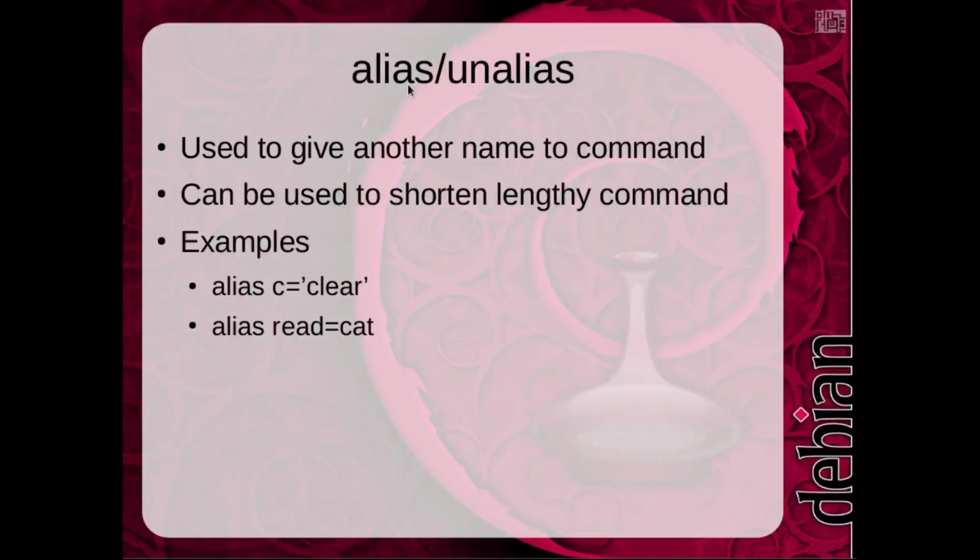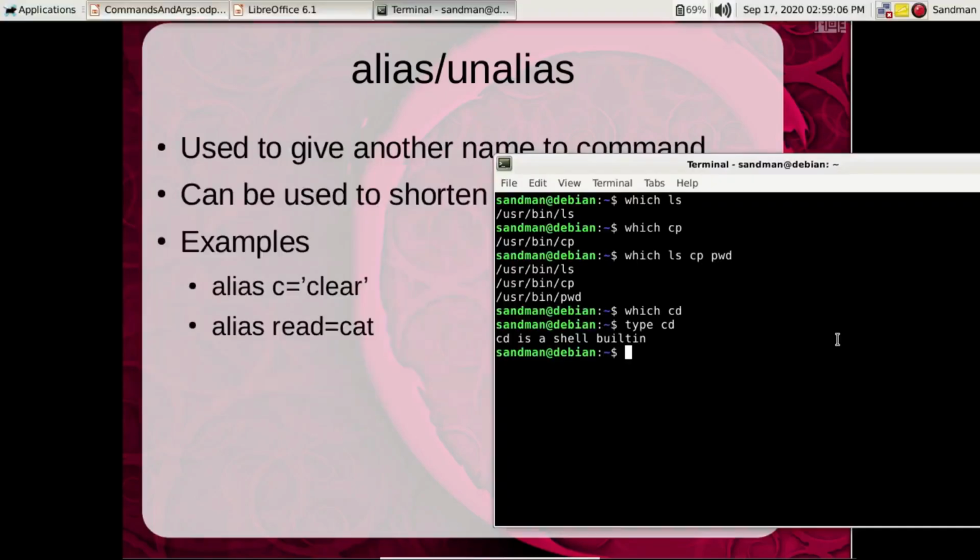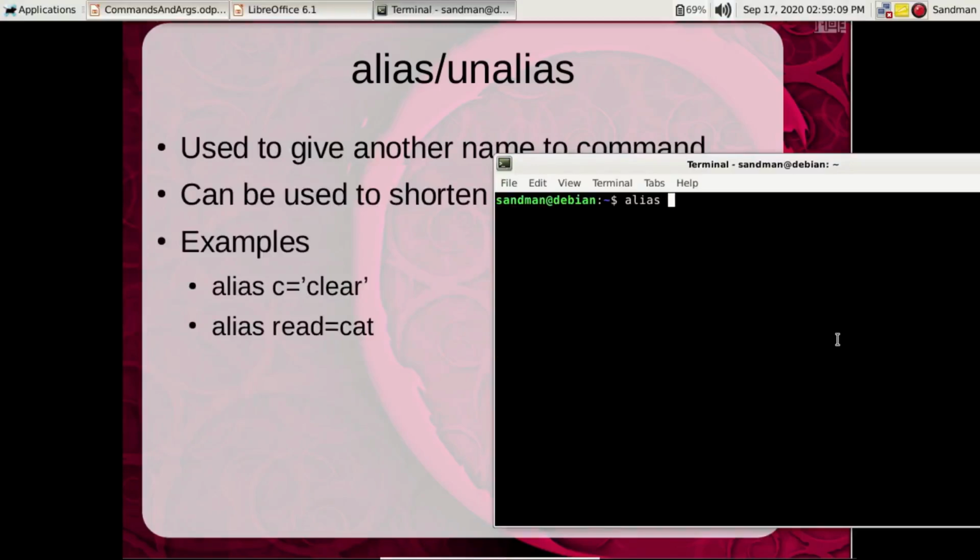Next, we have alias and unalias. It's just a way to give another name to a command or shorten some lengthy commands. Simply like this: alias c equals clear and alias read equals cat. So, alias c equals clear. As we can see, actually there is a mistake here. Whenever you want to alias some command, you don't need to put quotes here. As you can see, c is equal to 'clear' in single quotes. It will be taken as a string, not as the command. So it's a mistake by me here.